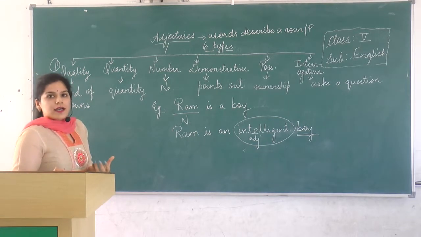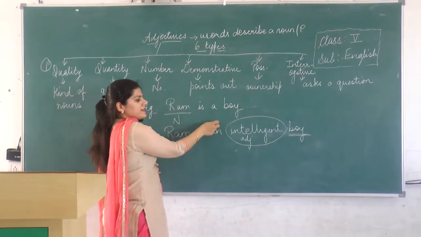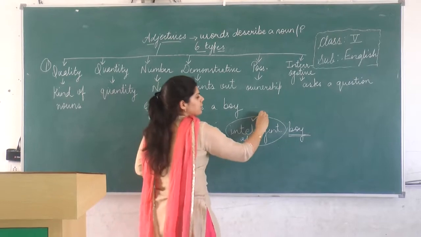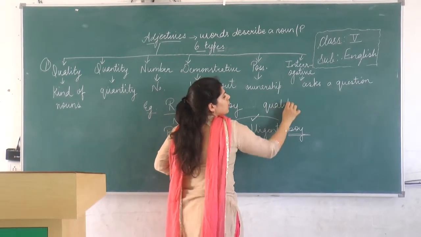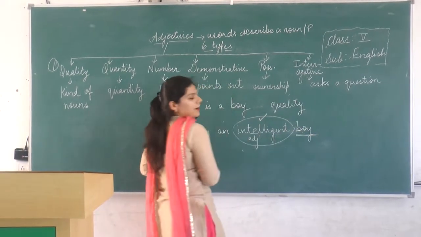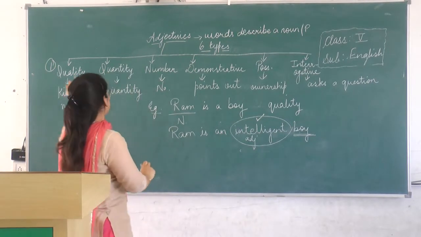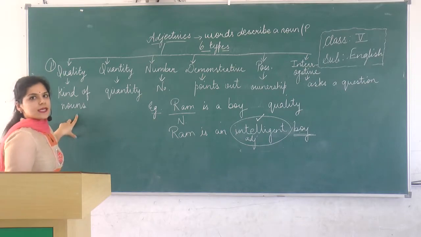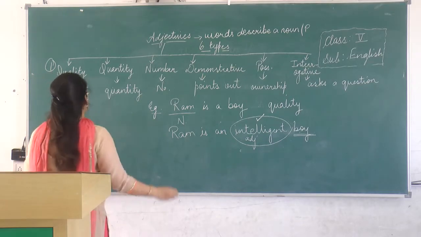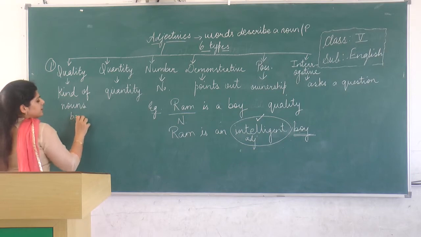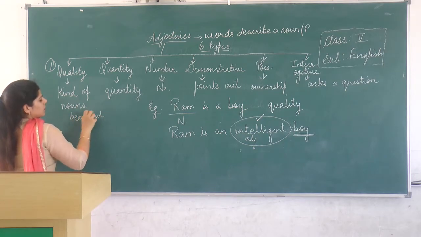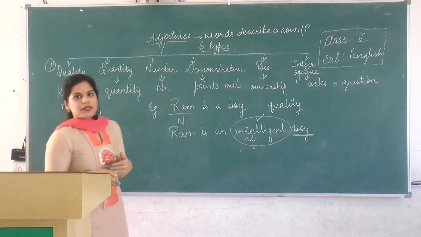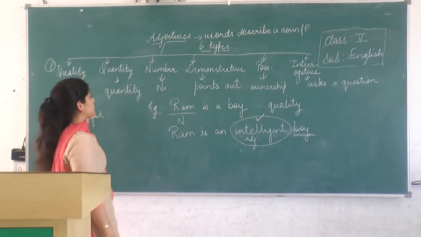Noun किस तरह का है means, if we come back to the previous example, if we talk about boy Ram, he is an intelligent boy. So this will be the quality of boy Ram. So this is our adjective of quality, which tells us the kind of nouns. Some other examples of adjective of quality are beautiful, ugly, charming and so on.